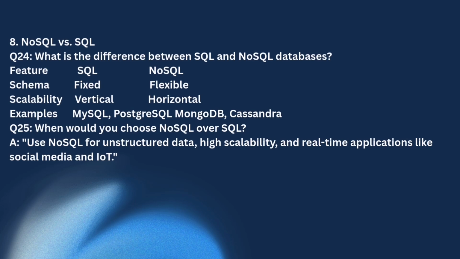Now the next section we have is NoSQL versus SQL. So what is the difference between SQL and NoSQL databases? SQL has a fixed schema, and NoSQL has a flexible schema. In scalability terms, SQL is vertical and NoSQL is horizontal. SQL examples are MySQL and PostgreSQL, and NoSQL examples are MongoDB and Cassandra.